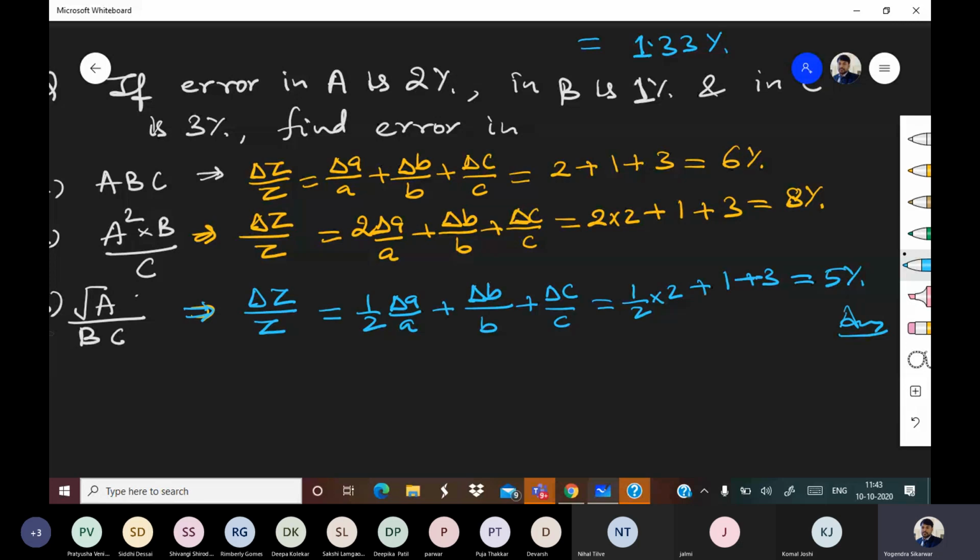So both have exactly same treatment. Relative error and percentage error are treated almost similarly. The only difference is one is represented in form of relative, one is represented in form of percentage. Otherwise, they are almost similar. Okay, Pratyusha.